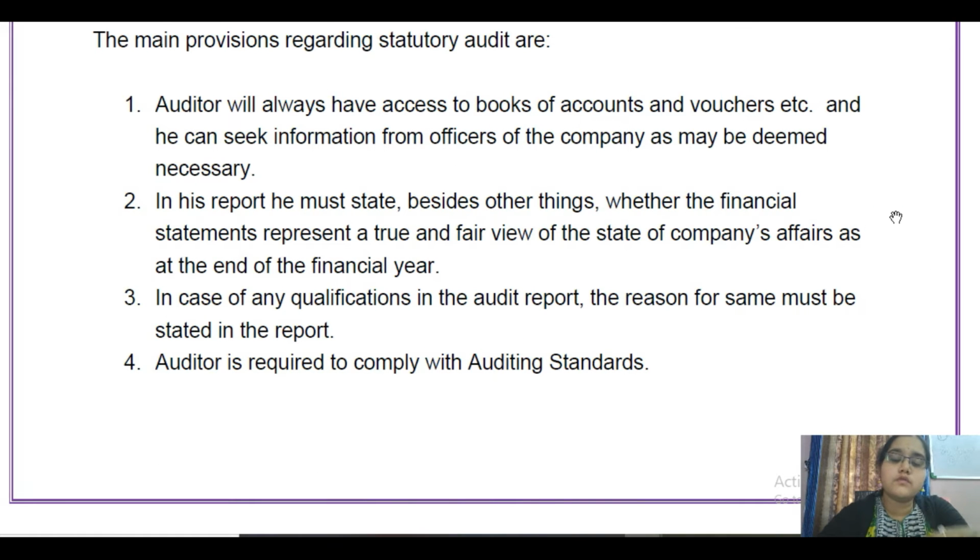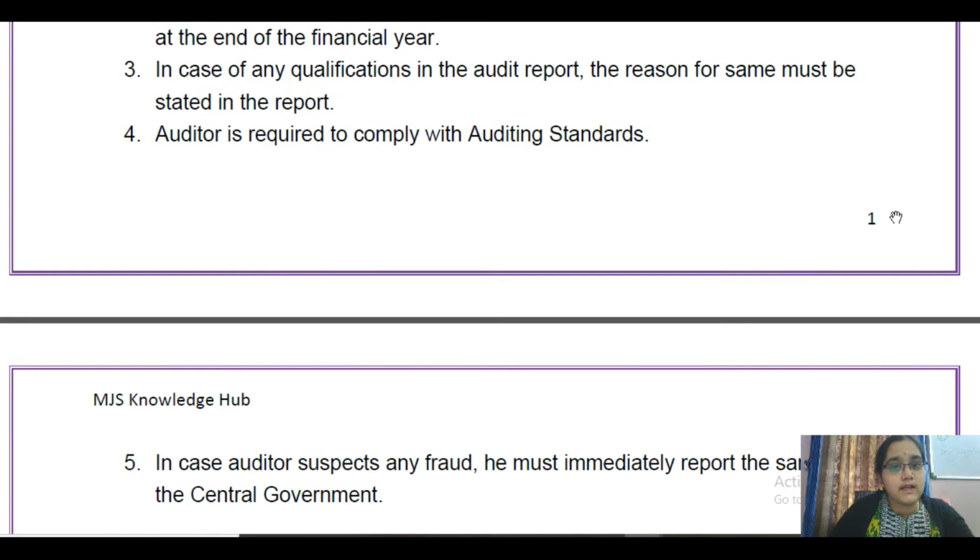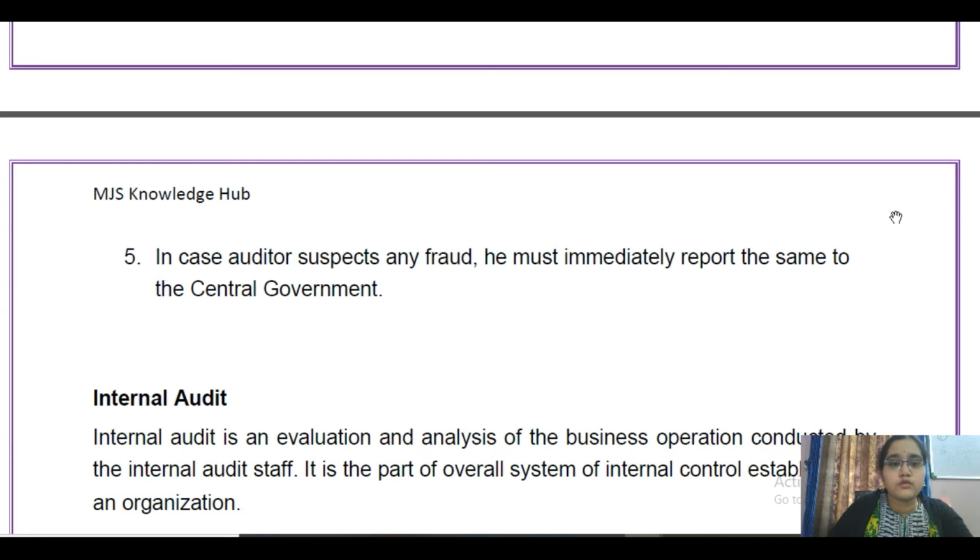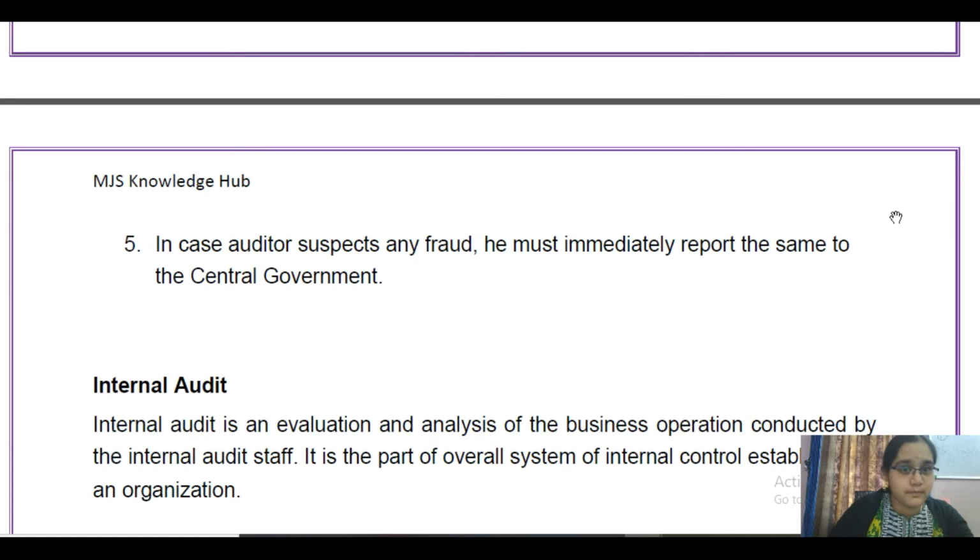The auditor has to follow and comply with the auditing standards, and also he must follow all the required laws. He must see that the legal requirements are also satisfied, and any qualifications he has found during the process of audit, he must report in the audit report, and he must also specify the reason for such qualifications. And if he suspects any fraud, he must immediately report to the central government regarding the nature of fraud and what he is suspecting.